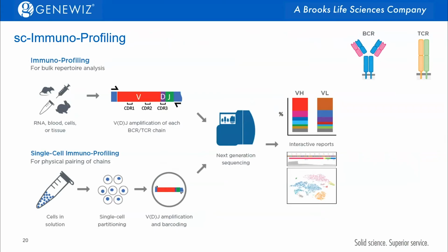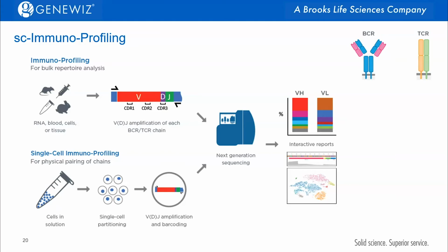Single-cell immunoprofiling really enhances the overall view of our immunoprofiling studies. Standard immunoprofiling is a bulk analysis where we take all of the cells that we analyze and look at the VDJ, B cell receptor and T cell receptor, and get an aggregate overview of what's happening, which means that we'll only have the heavy chain and the light chain. We'll be able to tell the frequency of heavy chain and frequency of light chain, but we will not be able to tell the complete pairing of heavy and light chain.